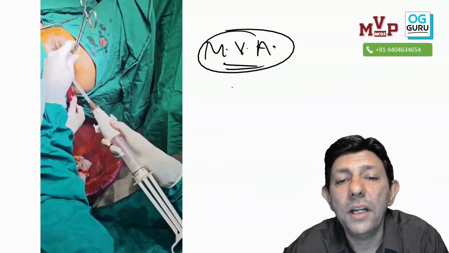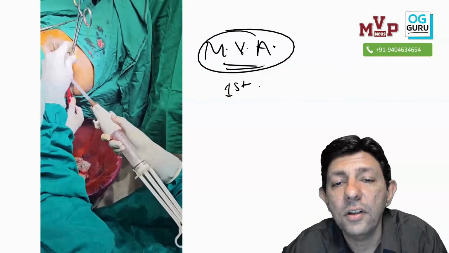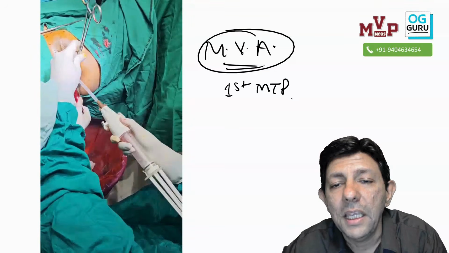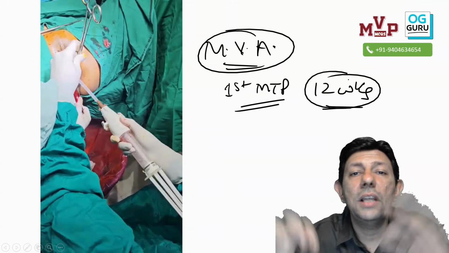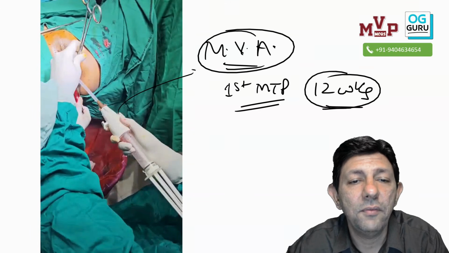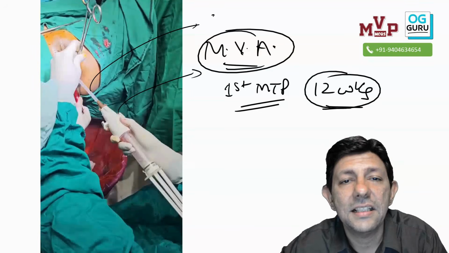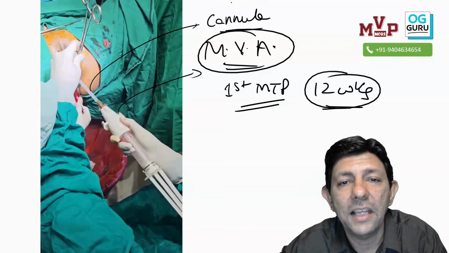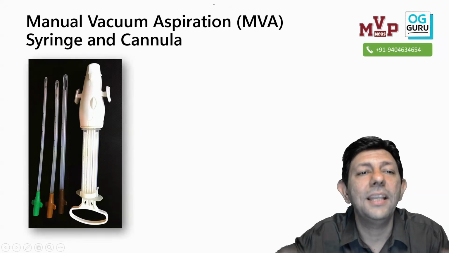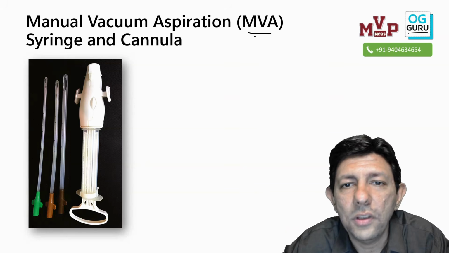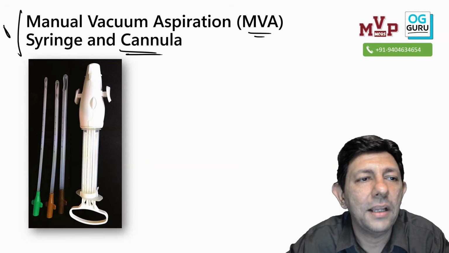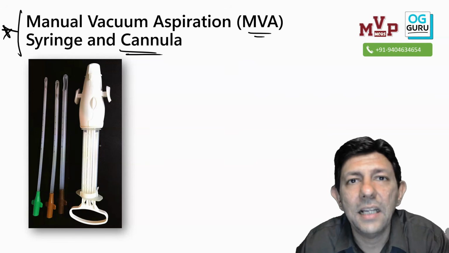We can do it up to 4. It is always for the first trimester MTP. You can use this only up to 12 weeks. The advantage is no electricity, and this is the MVA. And what is this? Yes sir, this is the Karman cannula, and therefore same thing, my dear student, isn't it? Anybody? So as I said again, you know the MVA syringe and the Karman cannula. This is exactly what was there in the video.